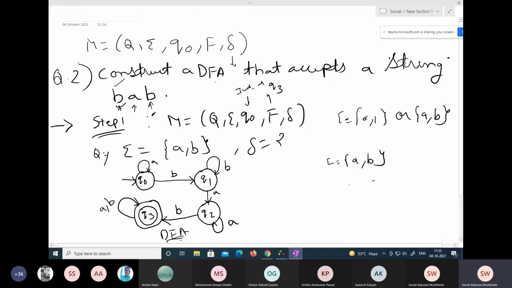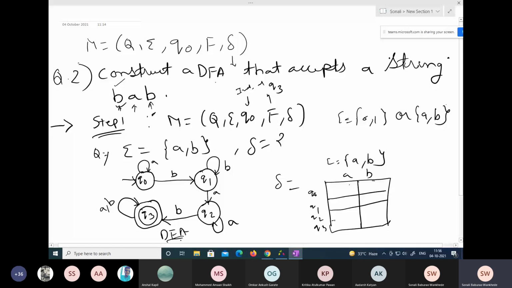Now I have to compute the transition table. What will be my values? My states are Q0, Q1, Q2, and Q3. Values are A, B. Tell me this answer. Q0A, it gives Q0, right? Then Q0B, it goes to Q1. Then Q1A, it goes to Q2.